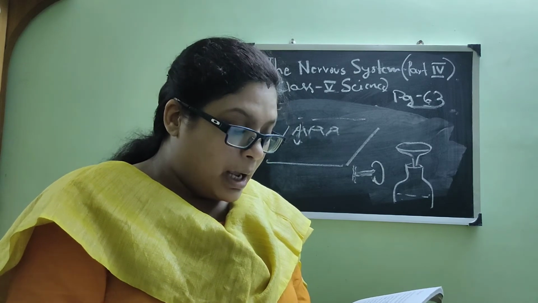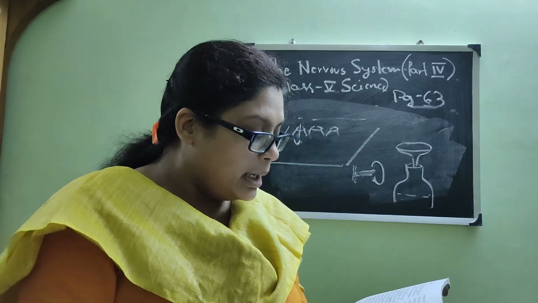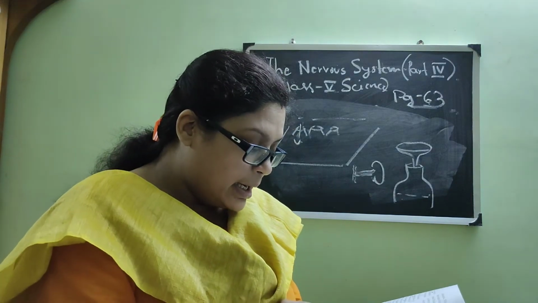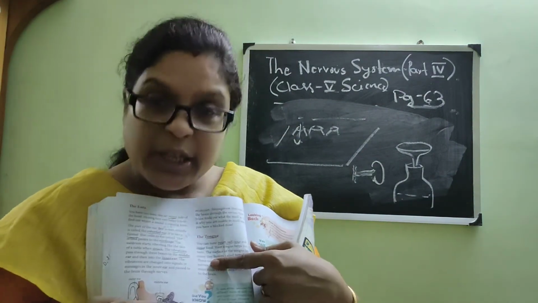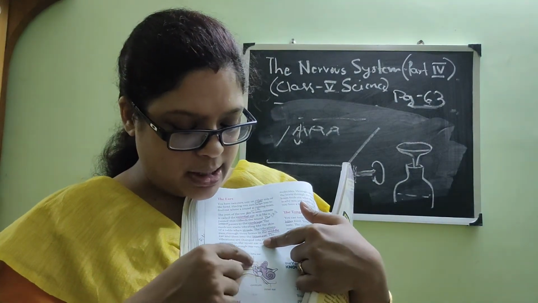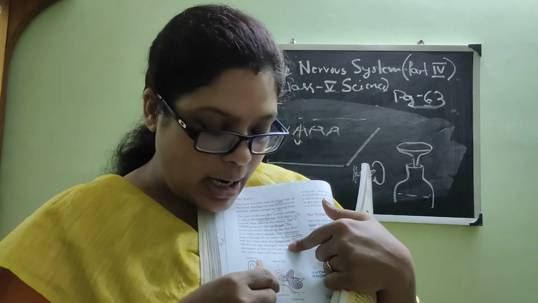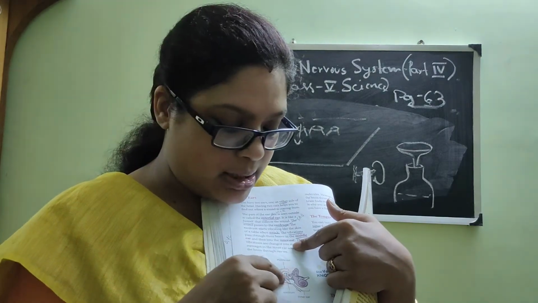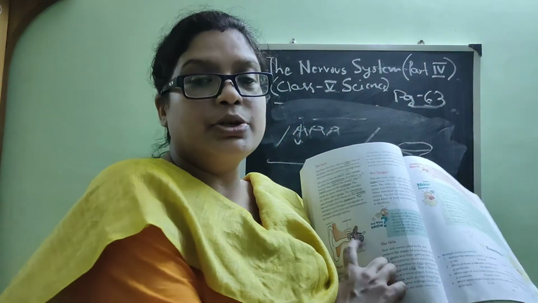Like the skin of a tabla when it is struck, the vibration passes through 3 bones in the middle ear. So in the middle ear, there are 3 small bones. Let me show it to you. See, 3 bones are there: 1, 2 and 3. These are in the middle ear, 2 in ash color and 1 light pinkish. The vibration passes through these 3 small bones and finally reaches the inner ear.